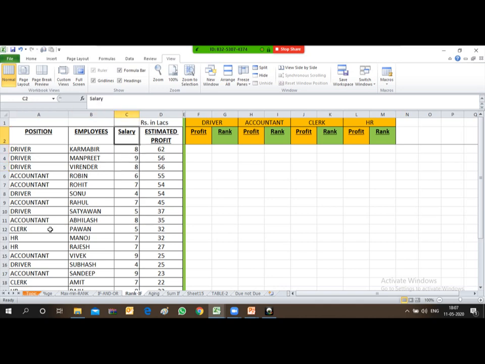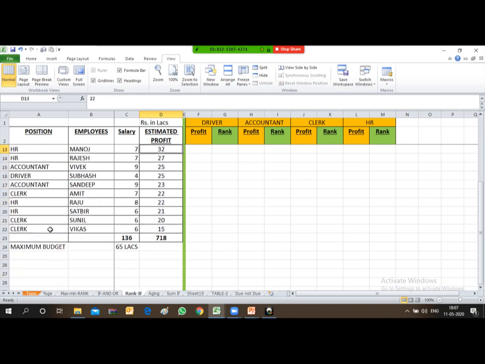Then the salary of each employee is given over here. This salary was in rupees in lakhs, and the estimated profit which a particular employee will be expected to achieve. So the profit amount is given over here.